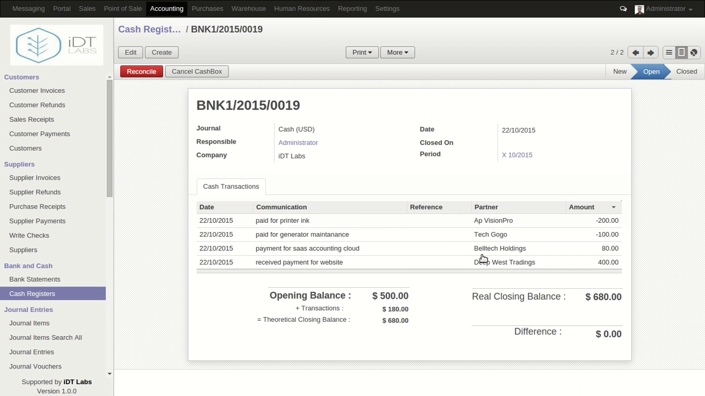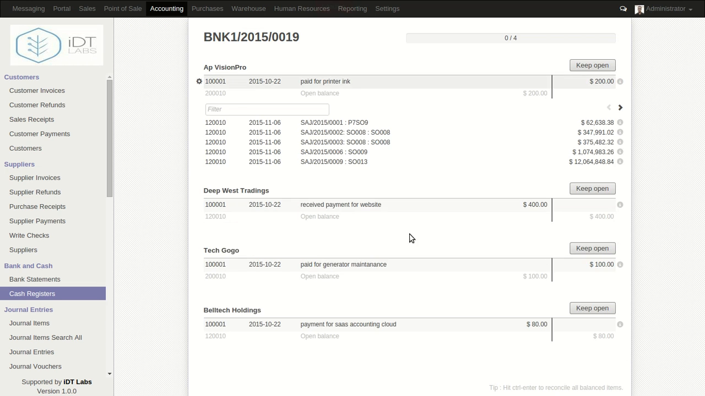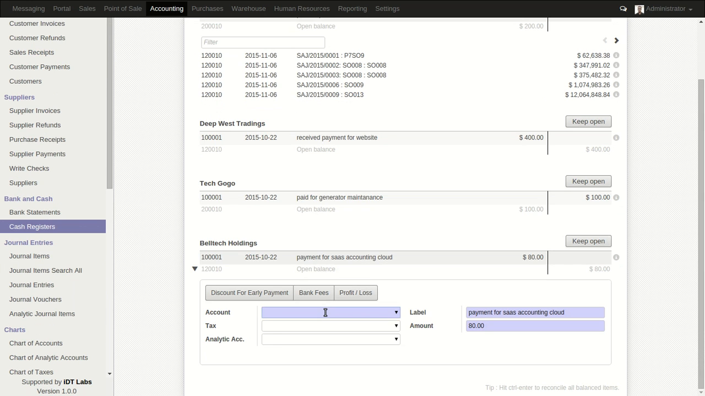Then we can reconcile this particular cash register. As you can see, the closing balance was calculated automatically, and this is the opening balance. We click reconcile to reconcile all the transactions that we have done within this cash register. We start with this first one, payment for SaaS cloud. We're going to log this under the account receivable, and then click OK.